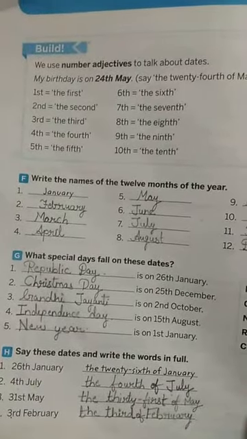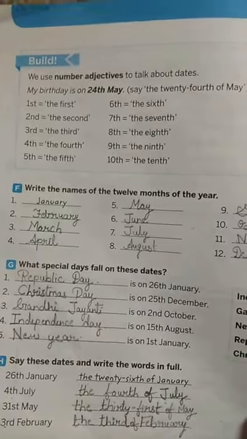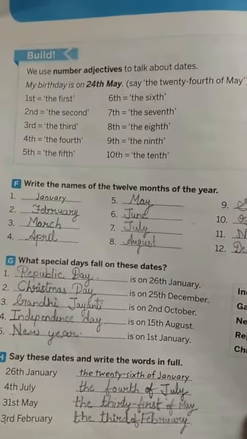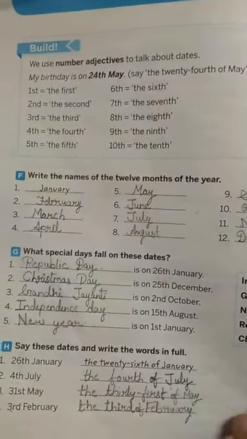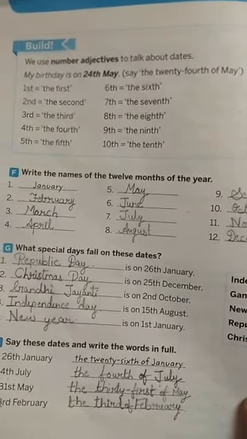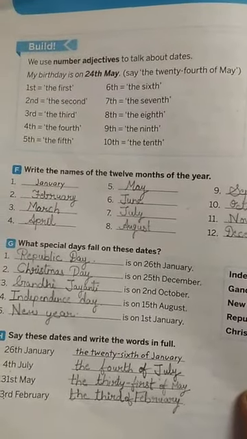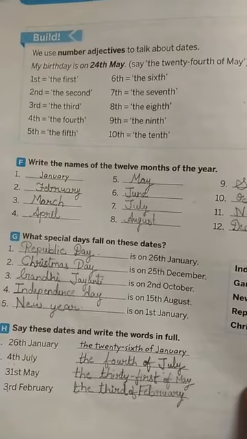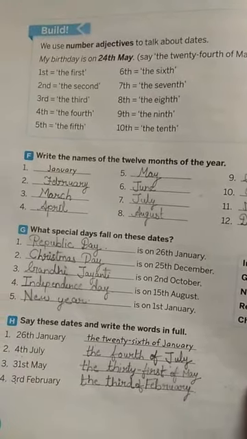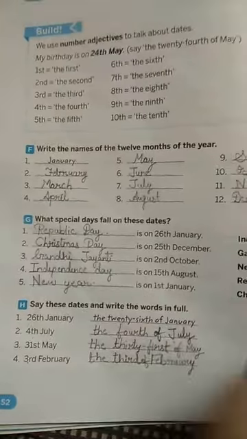See, when we use number adjectives to talk about dates. For example, my birthday is on 24th May. How do we say this? We say, my birthday is on the 24th of May. In this way we say the first, the second, the third, in this way, okay? Then randomly we use all these numbers.